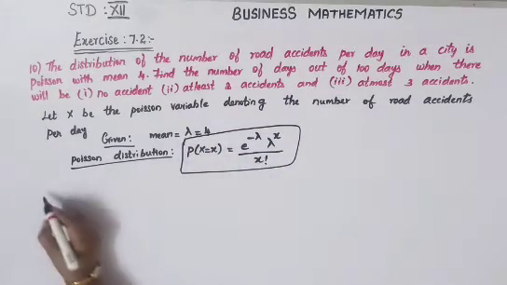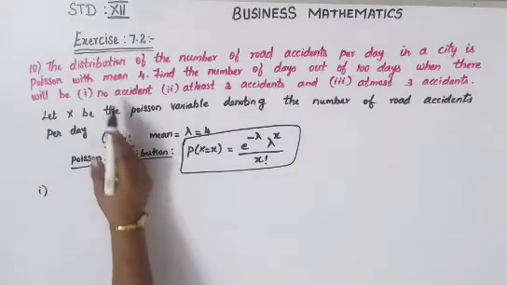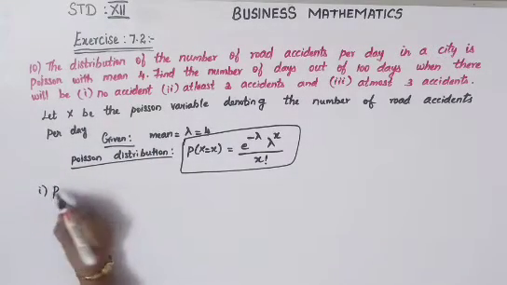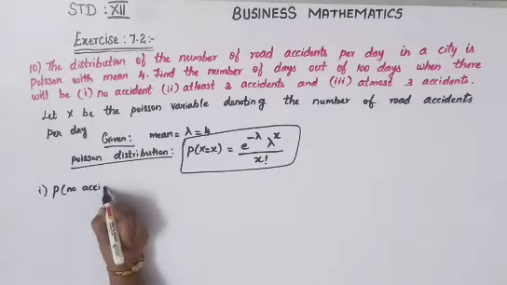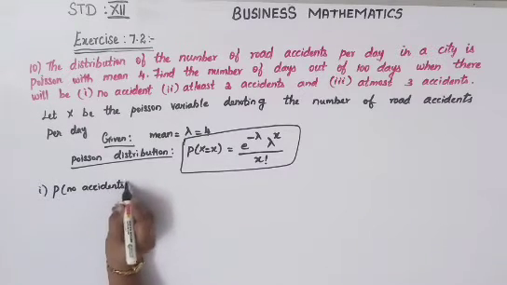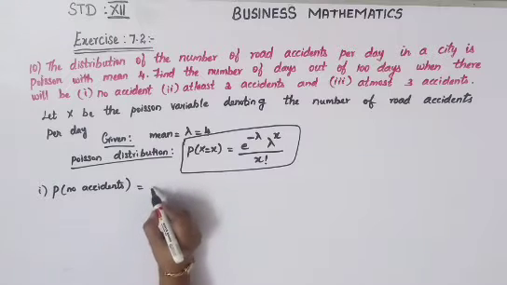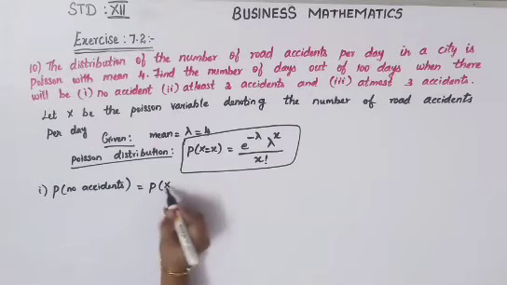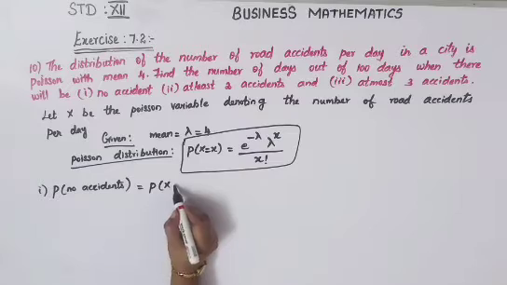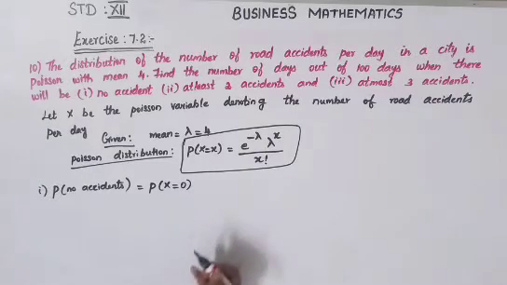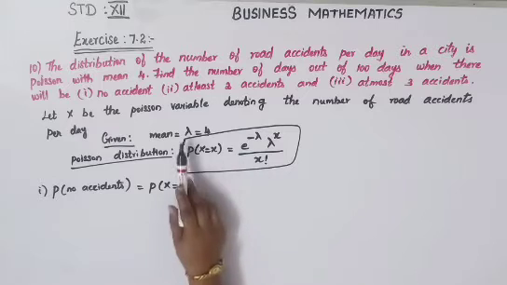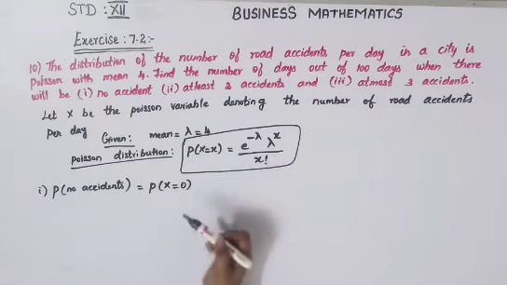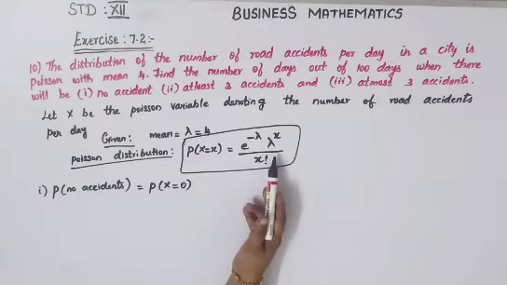Now the first subdivision: no accidents at all. So the probability that there are no accidents is P of X equal to 0. Now just substitute in this formula: lambda is equal to 4, and in the place of x we give 0.